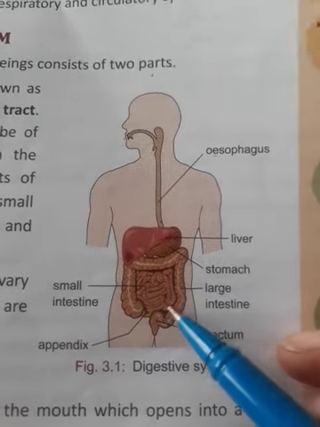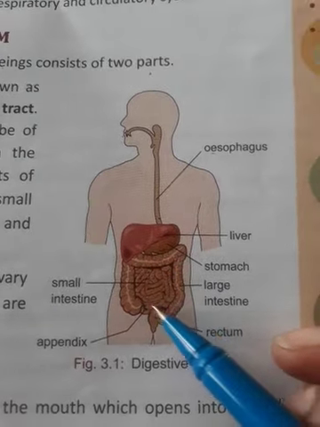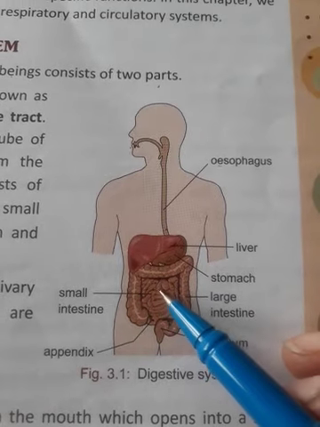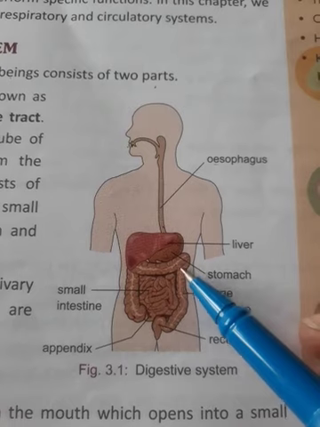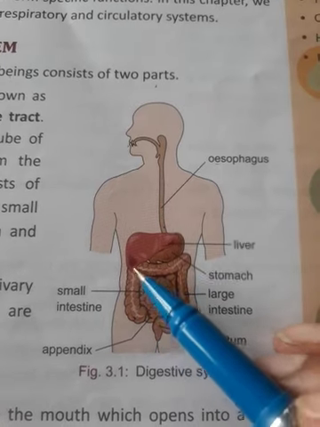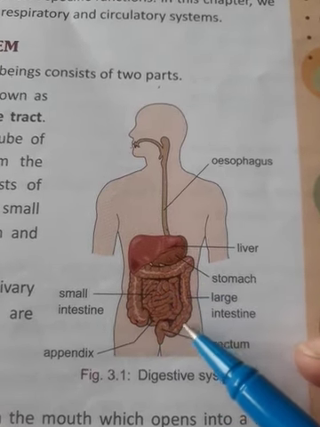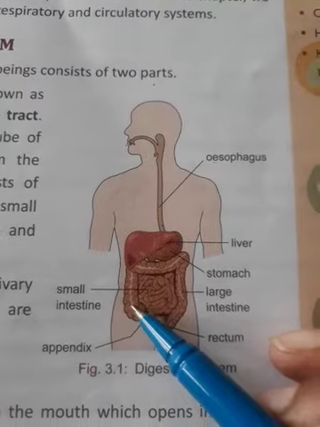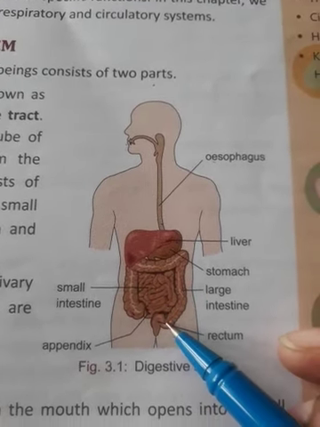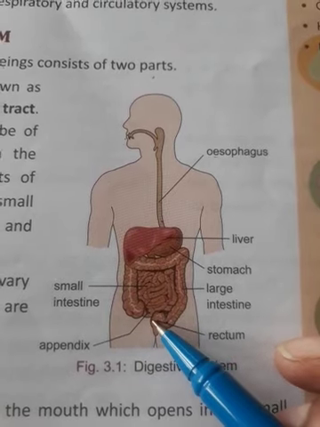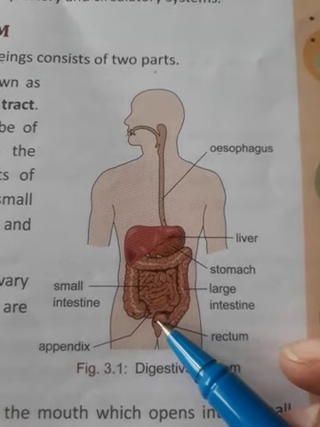Then some part of the food is digested over here and then it moves to the large intestine. This tube-like structure is the large intestine. Here also the food gets digested, and after that finally it reaches this part. This is known as the rectum.